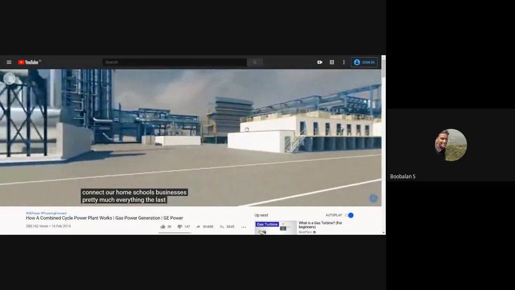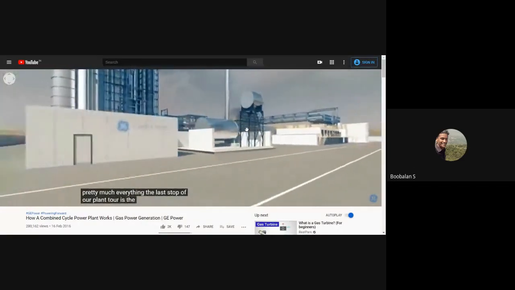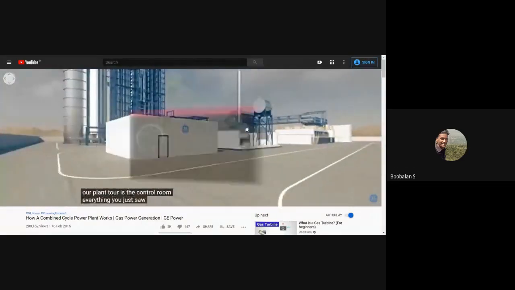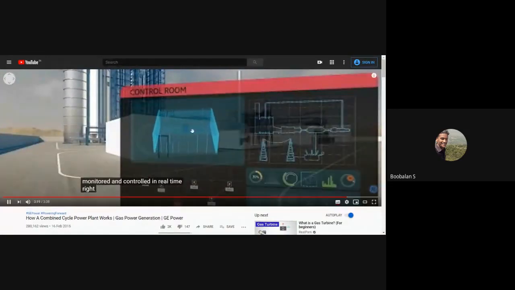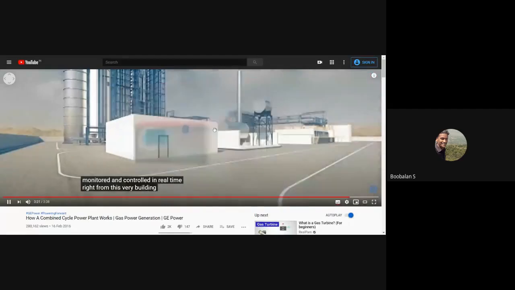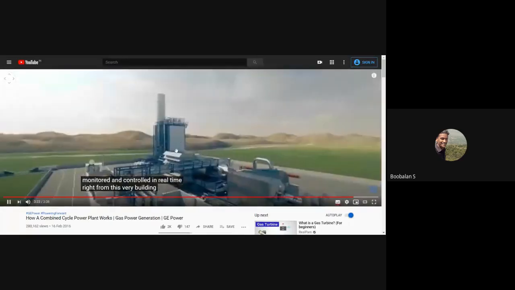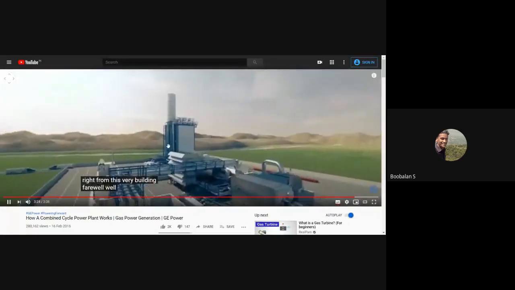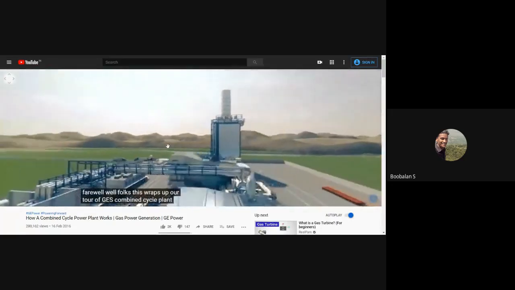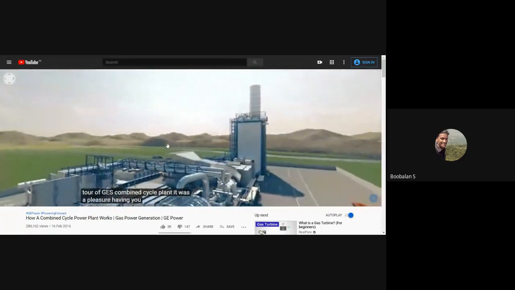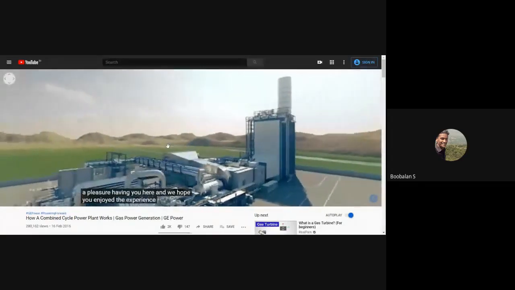The last stop of our plant tour is the control room. Everything you just saw is being monitored and controlled in real time. This is a very important building, where we do energy management, right? That is called the control system. This wraps up our tour of GE's combined cycle plant. It was a pleasure having you here, and we hope you enjoyed the experience.